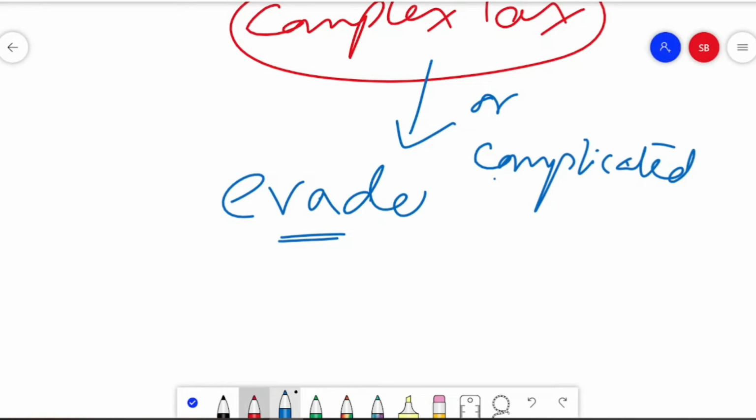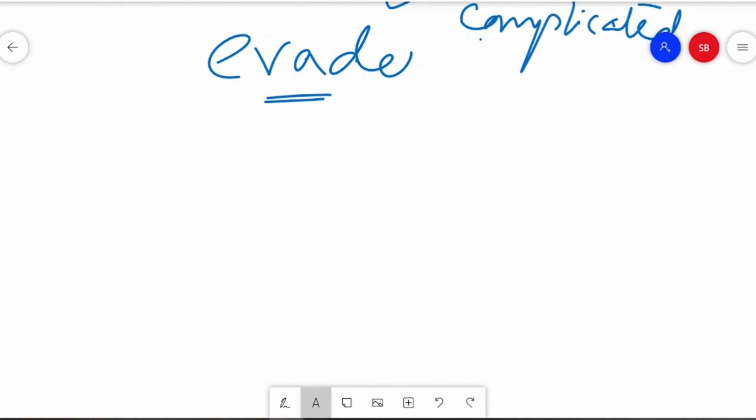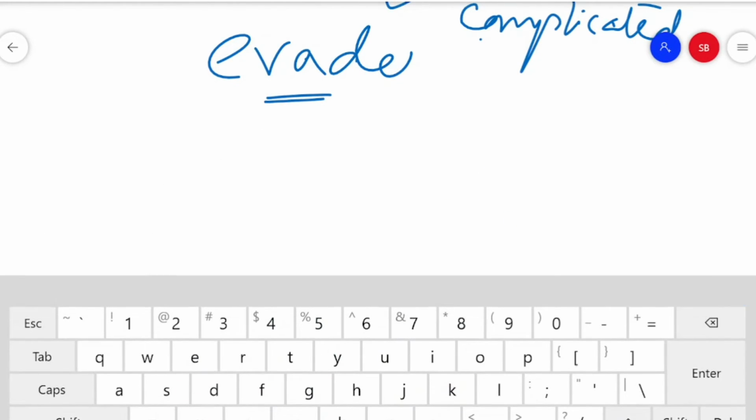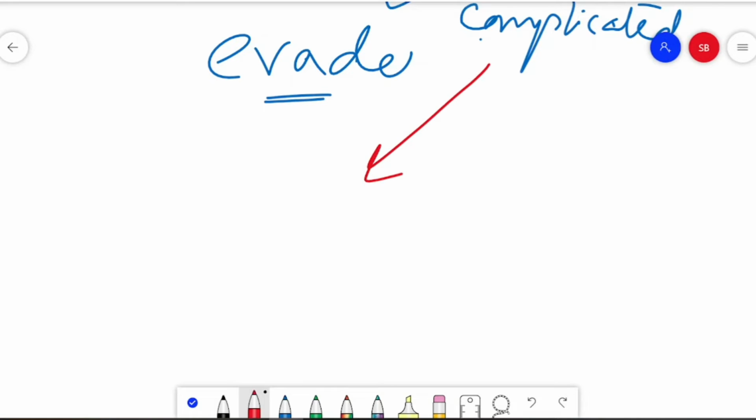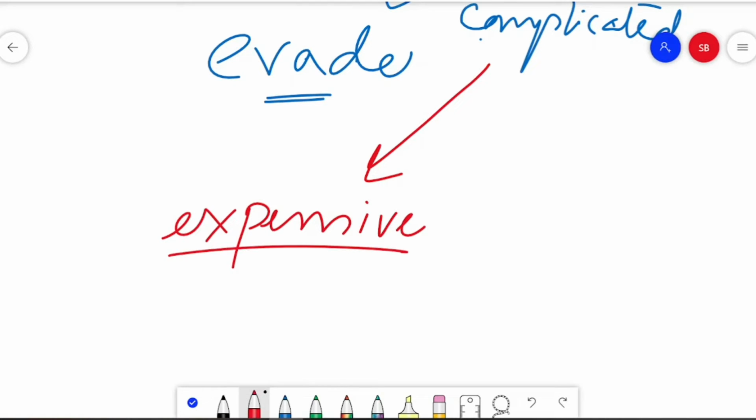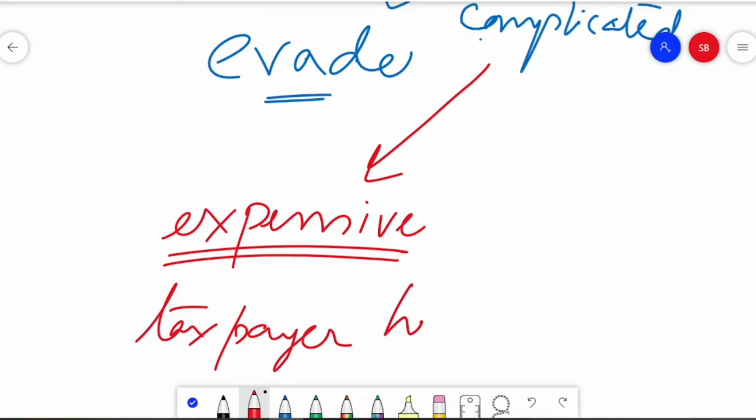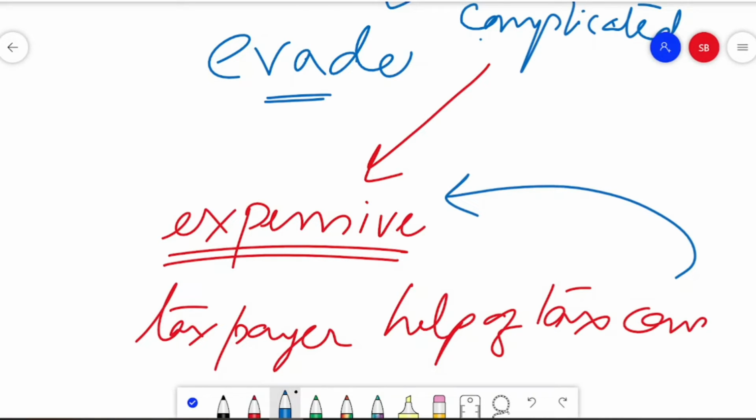Also, if we have a complicated tax system, it will be expensive. Complicated tax systems are expensive to the taxpayers. Why? Because even an honest and educated taxpayer would require the help of a tax consultant, and every tax consultant will definitely be charging some amount of money, and that is how it is getting expensive.